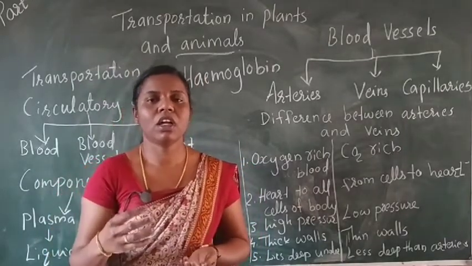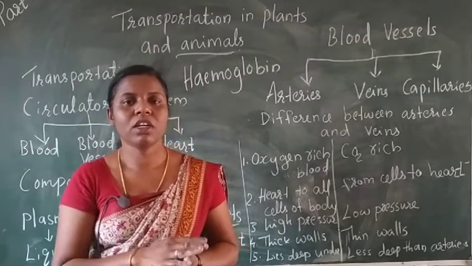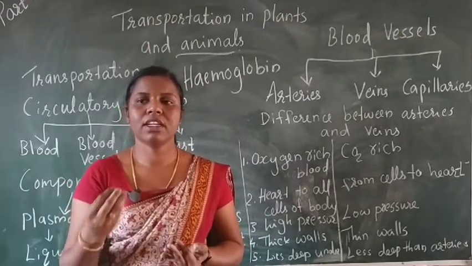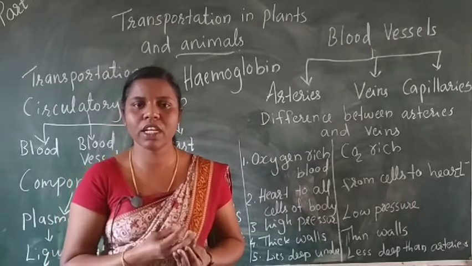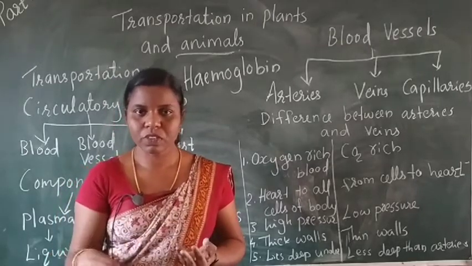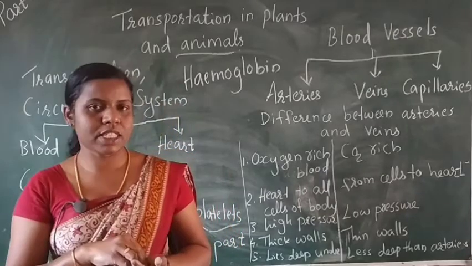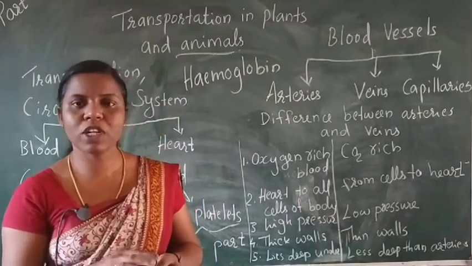Plasma is the liquid part of the blood, pale yellow in color. It is made of water, salts and protein. It keeps the blood cells, or body cells, suspended.